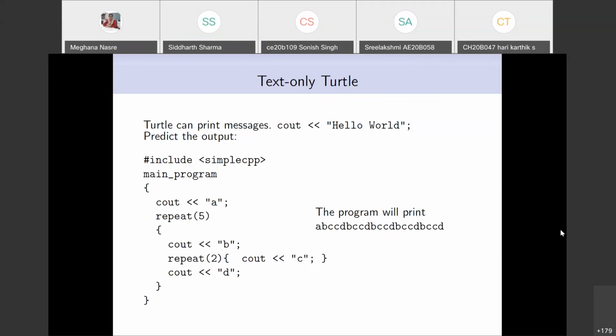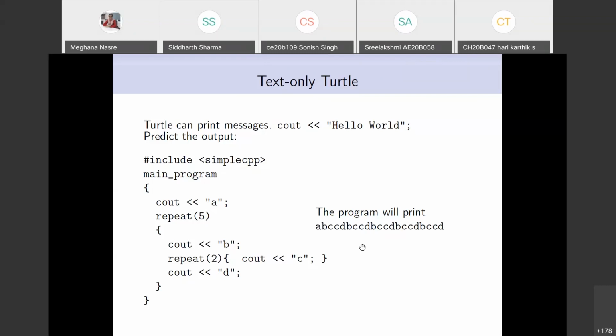Excuse me, ma'am. How do we print them in different lines? What is it that you want to print in different lines? Ma'am, the loop part. What is the desired output? Can you describe in words, is it A in the first line and all the rest in the second line?